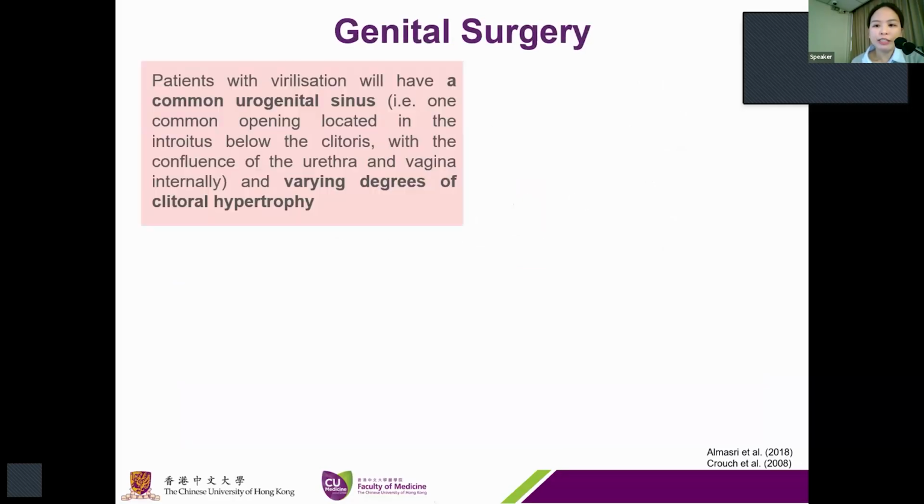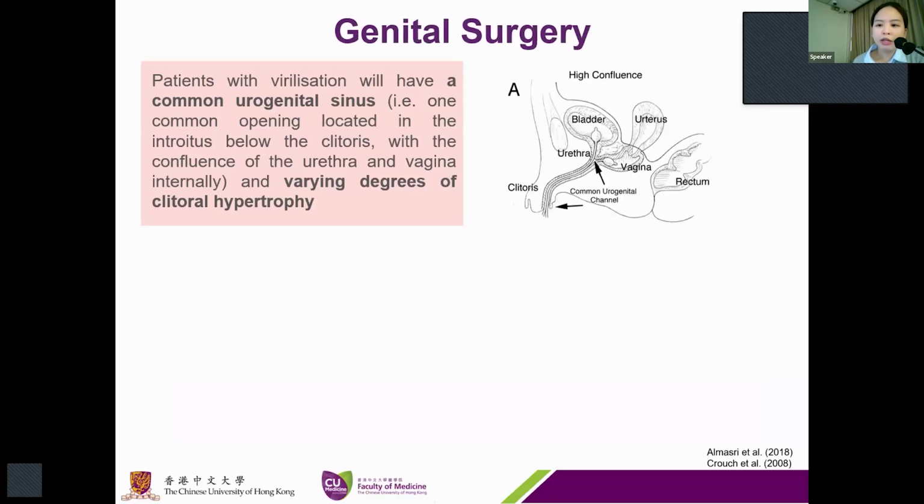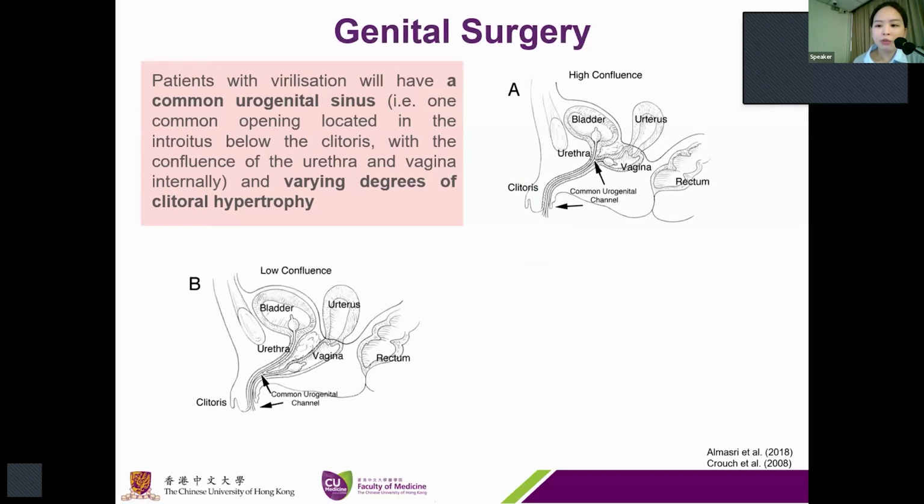Patients with virilization will have a common urogenital sinus, that is, one common opening located in the introitus below the clitoris, with the confluence of the urethra and vagina internally, and varying degrees of hypertrophy of the clitoris. Diagram A on the top right-hand corner illustrates the high confluence form. In this case, the urethra and the vagina meet close to the bladder neck. Diagram B, on the left lower corner of the slide, is the low confluence type. For this group, the urethra and the vagina meet closer to the opening of the common urogenital sinus on the underside of the hypertrophied clitoris.